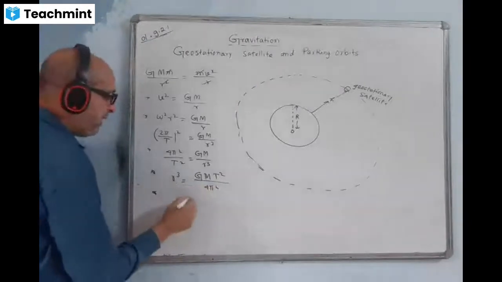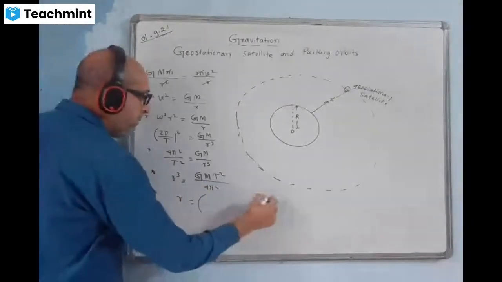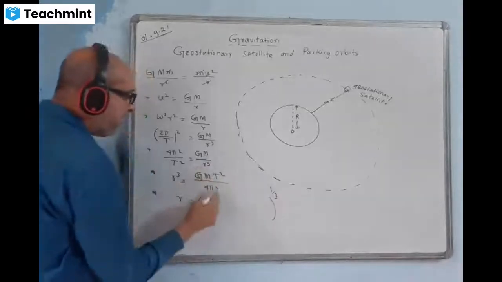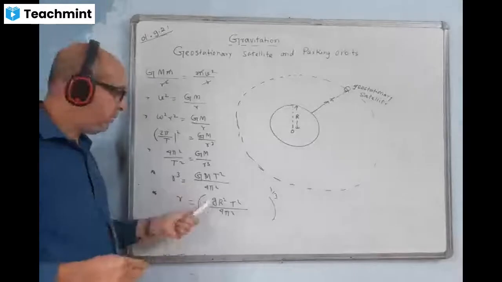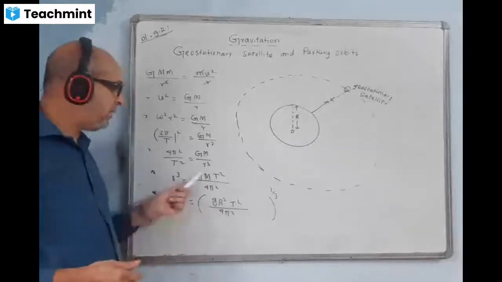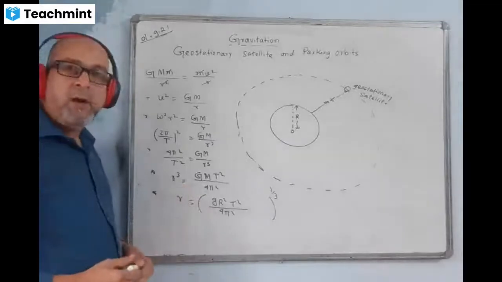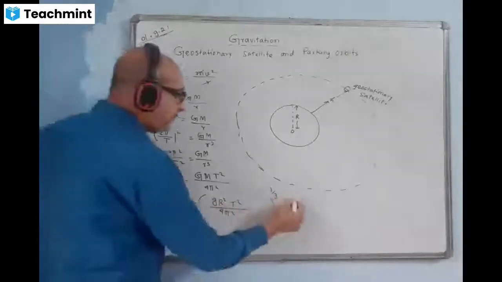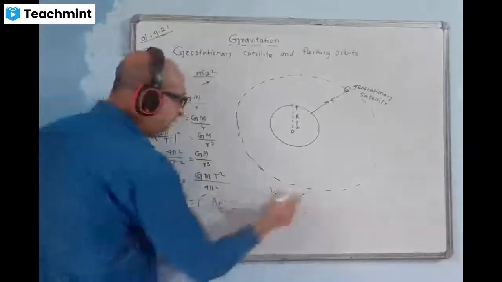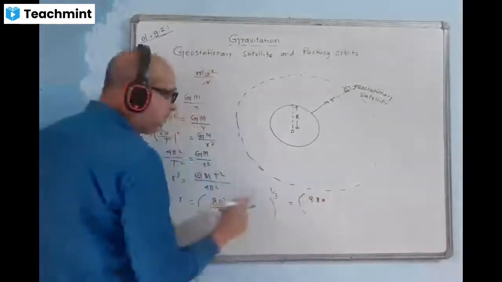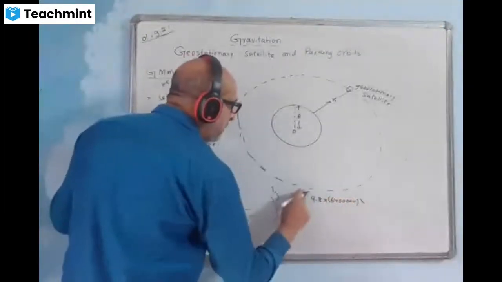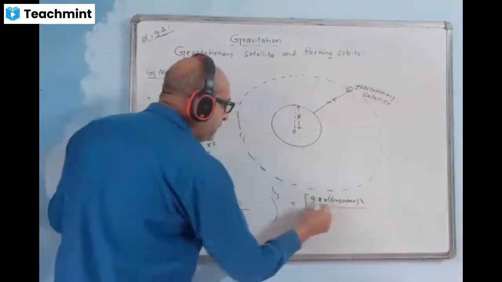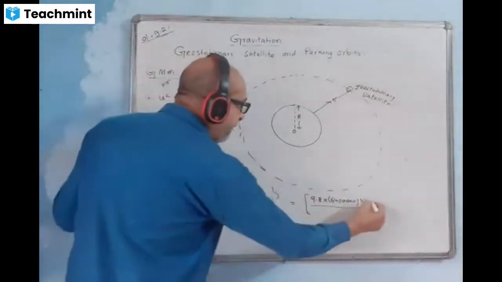Using this, I'll find the value of r. The r value will come as the 1/3 power of this value. GM value I can put as gR square, because we know the formula g is equal to GM by R square. So GM value will become gR square. Now I'll put in the values and find the value of r. The g value I'll put here is 9.8. R is the radius of the earth. The radius of the earth is 6400 into 1000, square it. Let us do it in square brackets, divided by 4 into the time period.